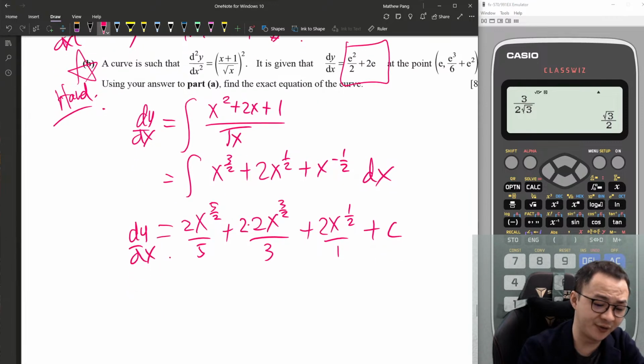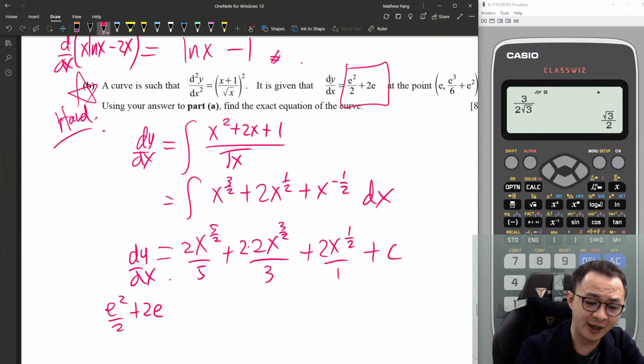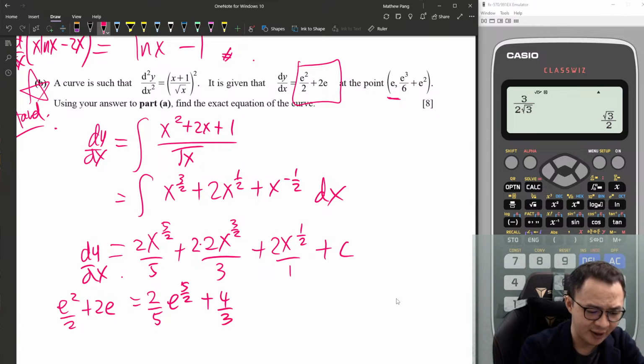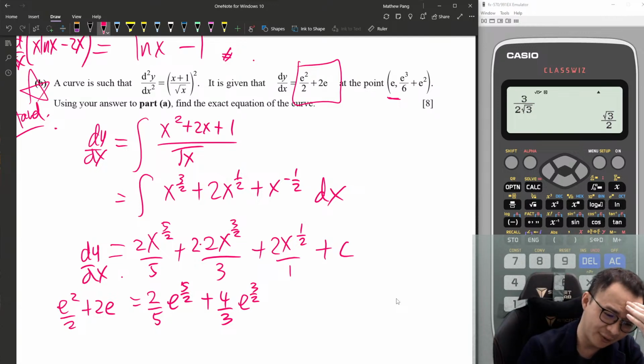So I'm going to insert this value, which is e squared over 2 plus 2e. At this point basically my x is e, right? So I'm going to sub e into here. So this is 2 over 5 e power 5 over 2 plus 4 over 3 e power of 3 over 2. Did I make any carry mistake here?